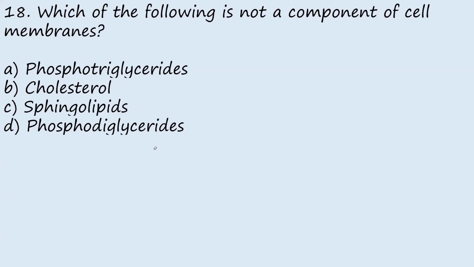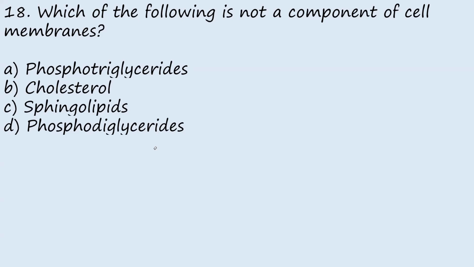Generally, phosphotriglyceride is the answer to this question, because the phospholipid found in the membrane contains only two glycerides.